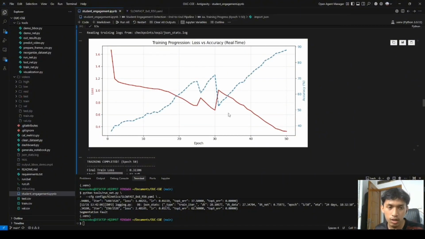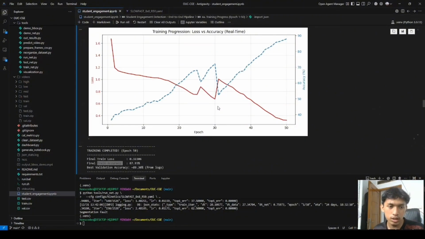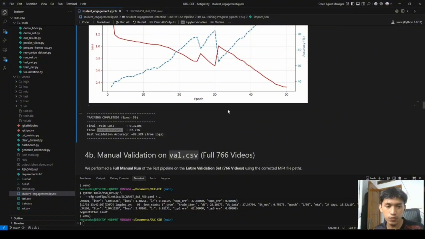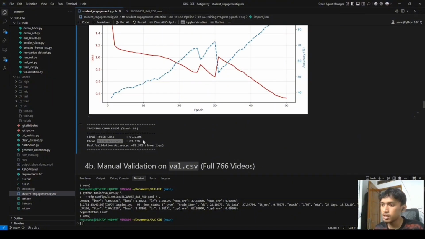As seen in this graph generated from our logs, the training loss, represented by the blue line, decreased steadily. Simultaneously, the validation accuracy, the orange line, improved significantly, reaching over 84%. This confirmed the model successfully learned to distinguish engagement levels. Final training accuracy was 87.93%, and best validation accuracy 89% from the logs.